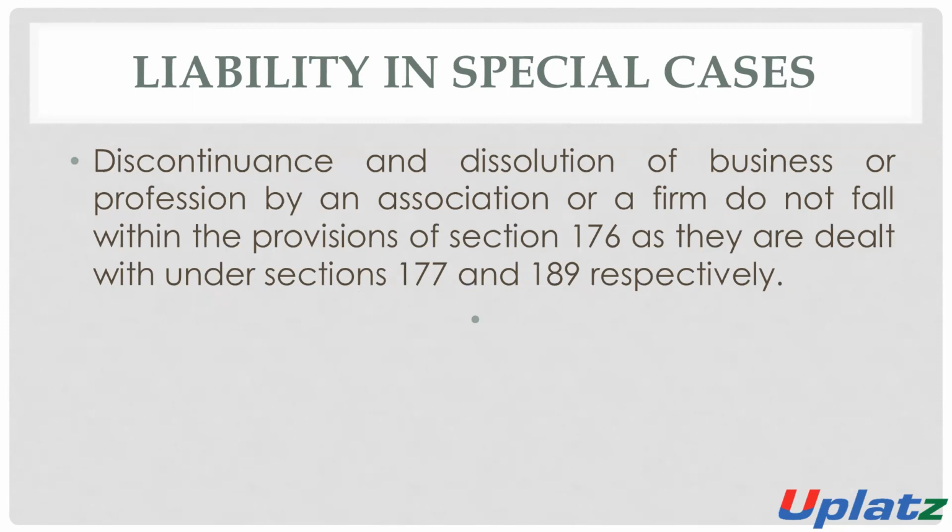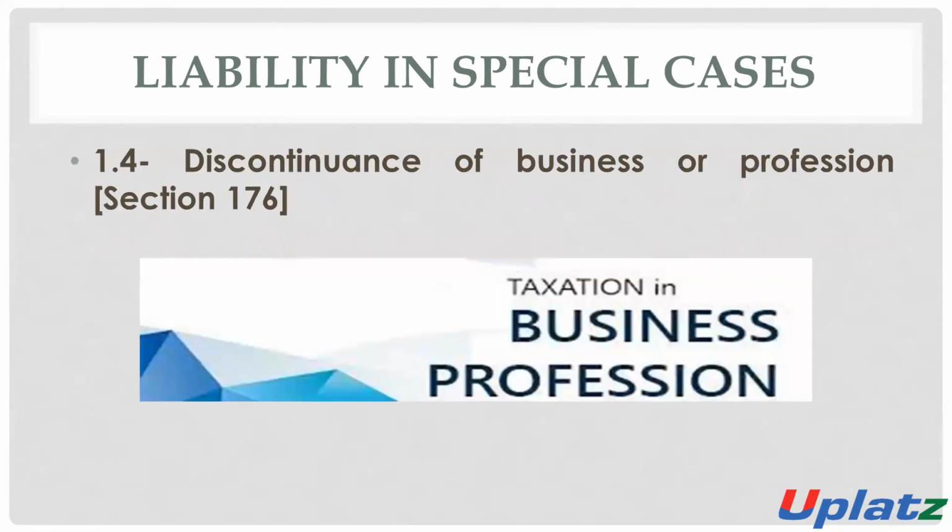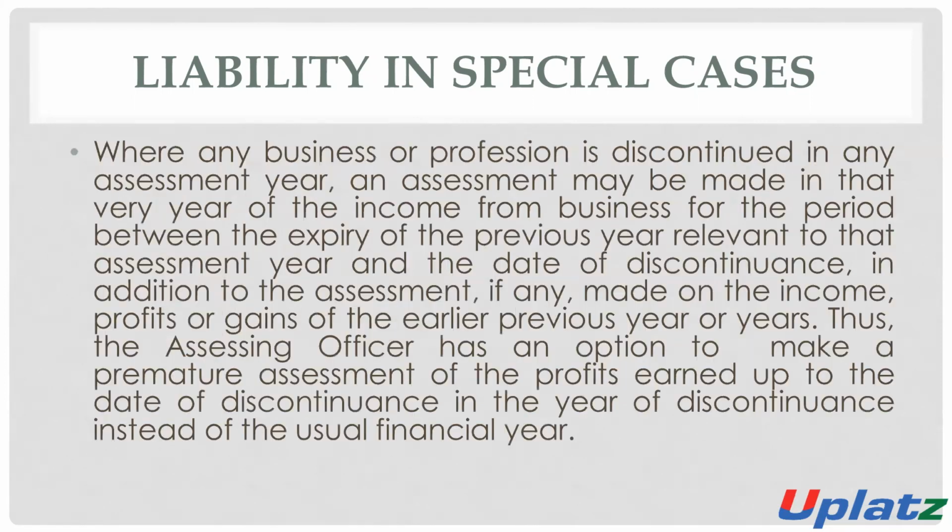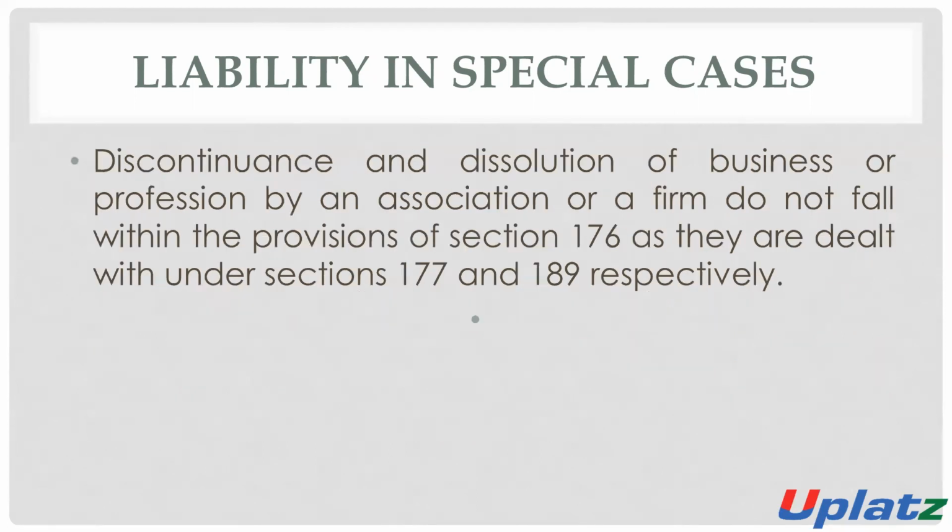Under section 176 there is the continuation or discontinuation of the business. If there is any dissolution of business or profession by the association or by any firm, then the provision of section 176 will not be applicable on it. The dissolution and the discontinuation of the firm is covered by section 177, and the discontinuation and the dissolution of the firm is